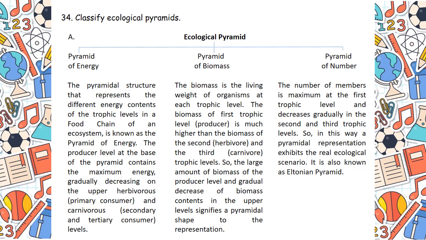I think these three differences are quite sufficient. Further explanation is not needed. If you can memorize the language and if you can write it down, then it will be sufficient for you. And these are a little bit twisted questions. This will not come into your boards, but for your concept, it's better to know.